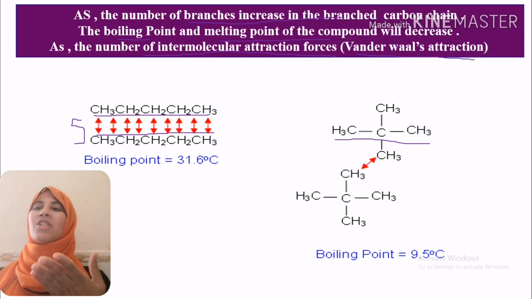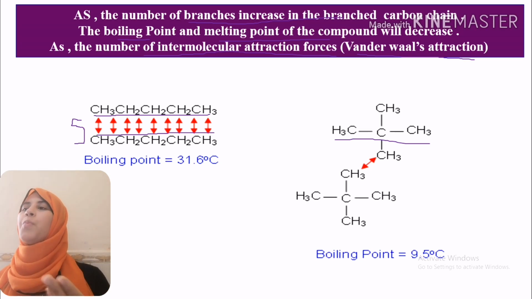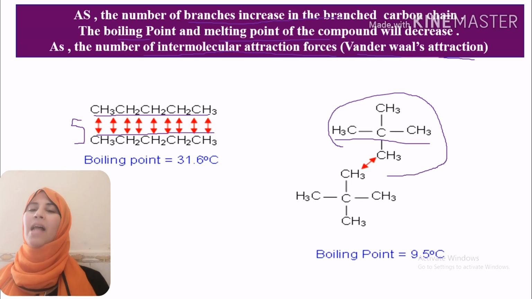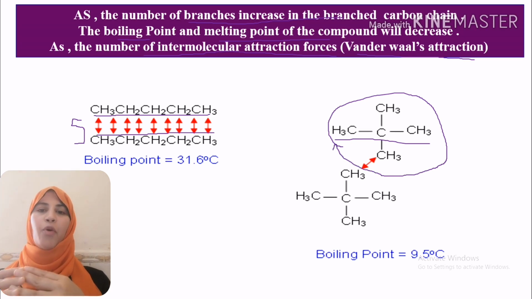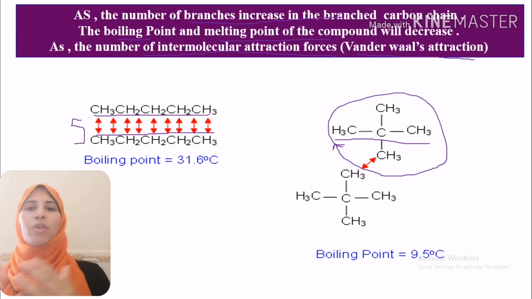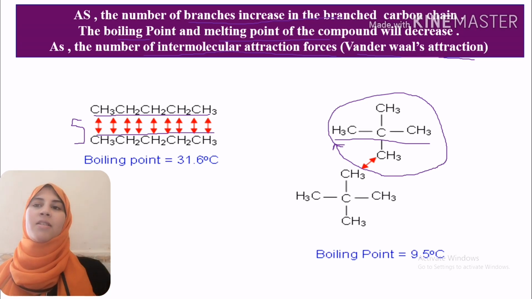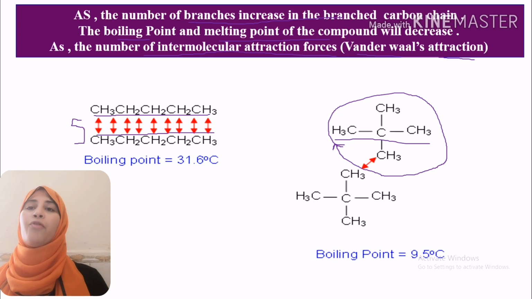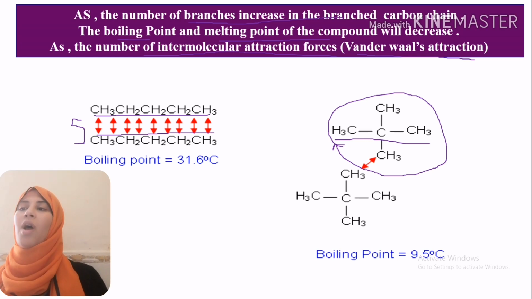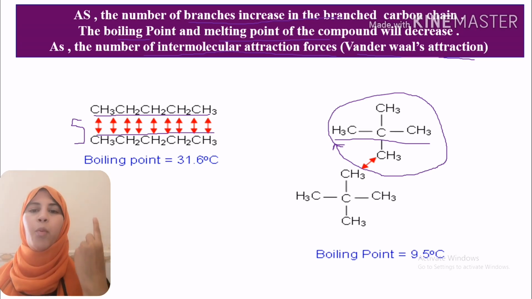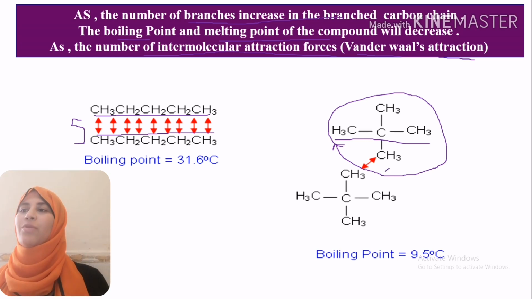The first isomer is straight chain, the second isomer is branched chain. 2,2-dimethylpropane. We still have van der Waals forces of attraction, but our number of van der Waals forces of attraction decreased. We have a large number of forces, 1, 2, 3, 4, 5, 6, 7, 8, 9, but we have only one van der Waals force of attraction.